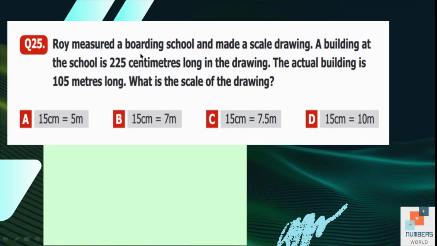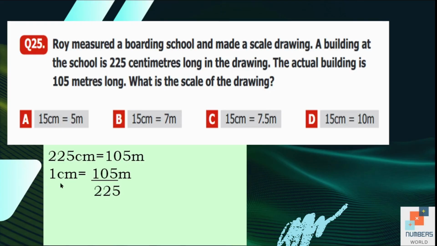Question number 25. Roy measured a boarding school and made a scale drawing. A building at the school is 225 centimeters long in the drawing. The actual building is 105 meters long. What is the scale of the drawing? So 225 centimeters are representing 105 meters. So 1 centimeter is equal to 105 divided by 225 meters.